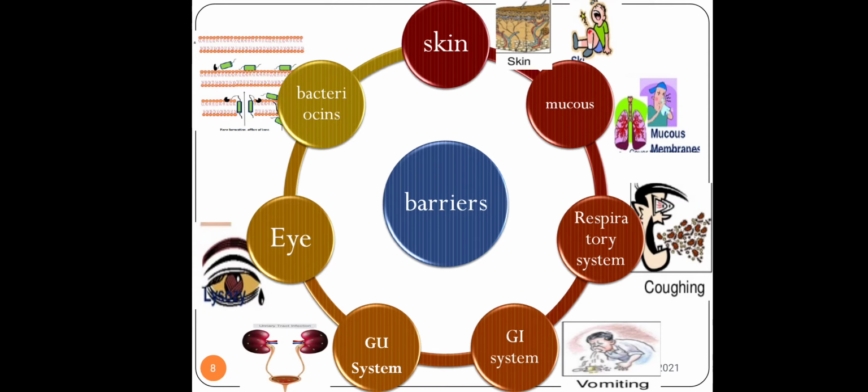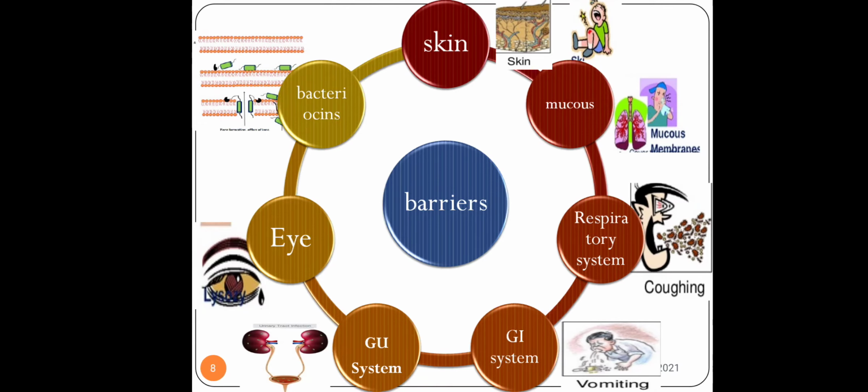Second, there is the flushing action of the urine. Even if the organisms have attached onto the urinary tract, because of the flushing action, the urine is forced out. This forcing action will just throw out the organism, or pull out the organism from your urinary tract. They are flushed out from the body. Also, the pH of the vagina is acidic, and because of the acidic pH, again the organisms cannot survive there. That is the thing.